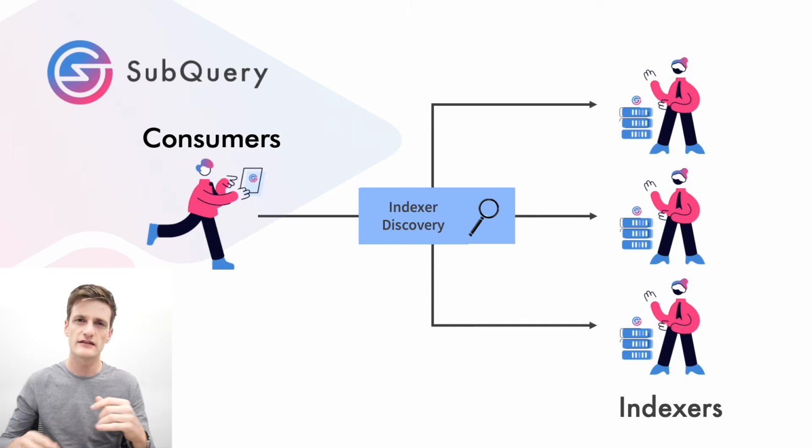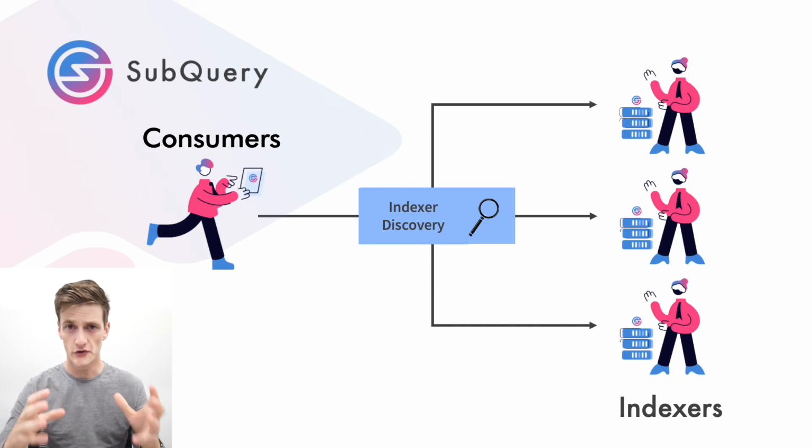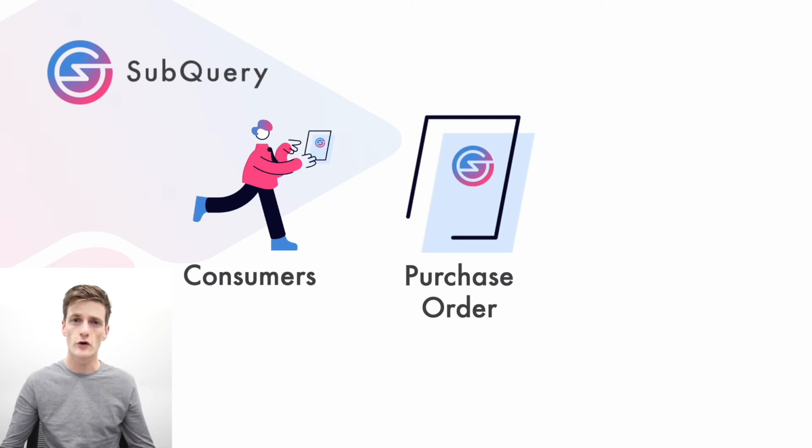So what we plan to do is implement a market mechanism that allows consumers to signal that there will be demand for a SubQuery project, and that project will likely be profitable. And what that will do is encourage indexers to index that. So we're calling them purchase orders. And essentially a purchase order is an on-chain contract that says that a consumer promises to buy a certain volume of data from a SubQuery project if an indexer fulfills it.